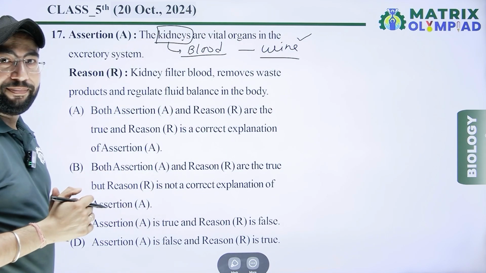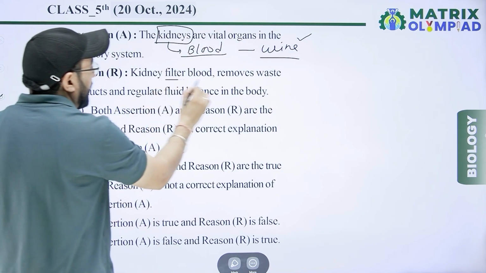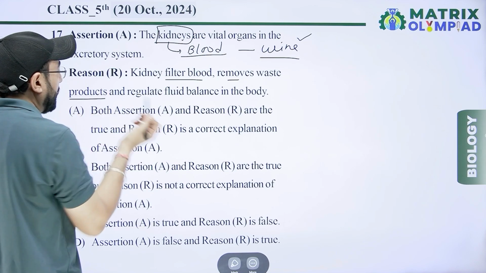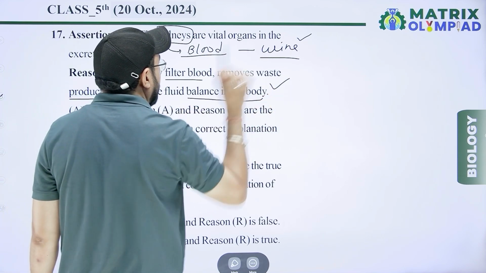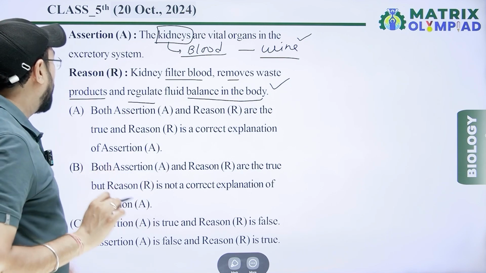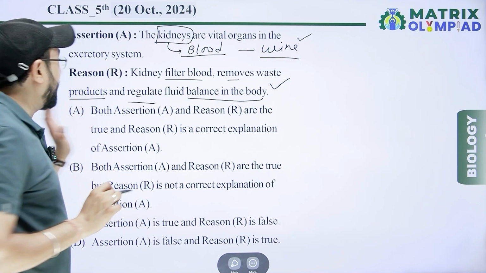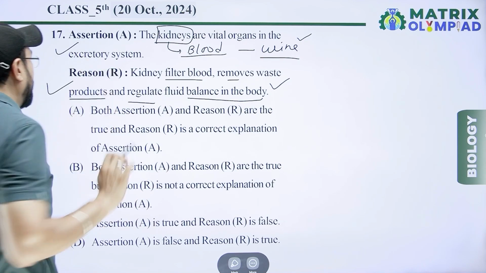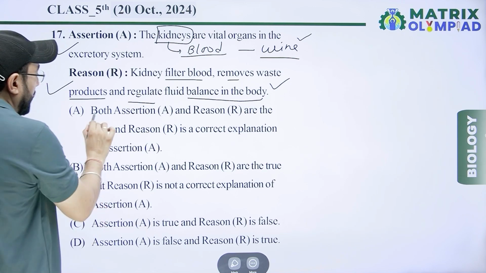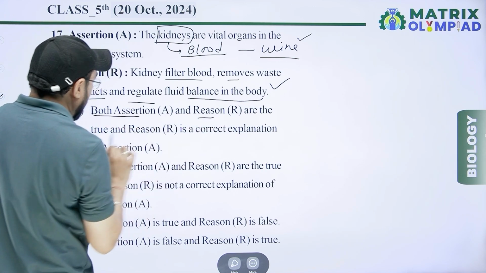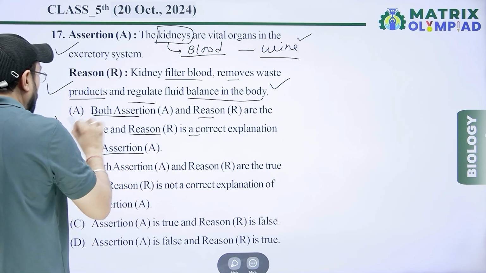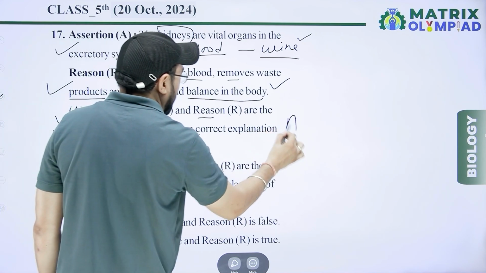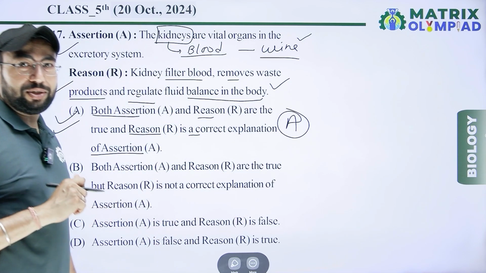Next, reason: kidneys filter blood, remove waste products, and regulate fluid balance in the body. That is correct. So both assertion and reason are right, and reason R is the correct explanation of the assertion. Option A is correct for this question.